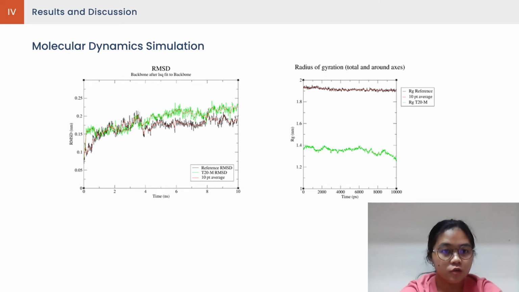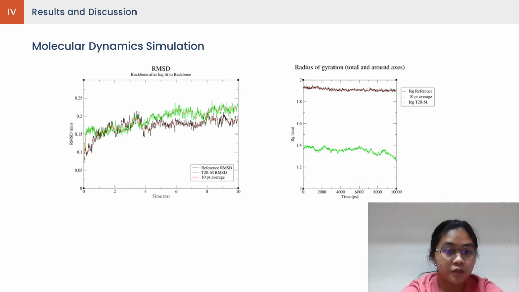From the figure shown above, the root mean square deviation, or RMSD, of the T20M UBE2C complex remains stable at a value comparable to the reference RMSD. This indicates that the structure remains stable throughout the entire 10 nanosecond run.